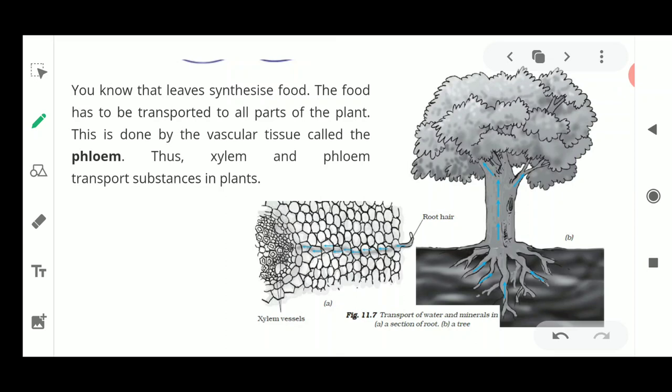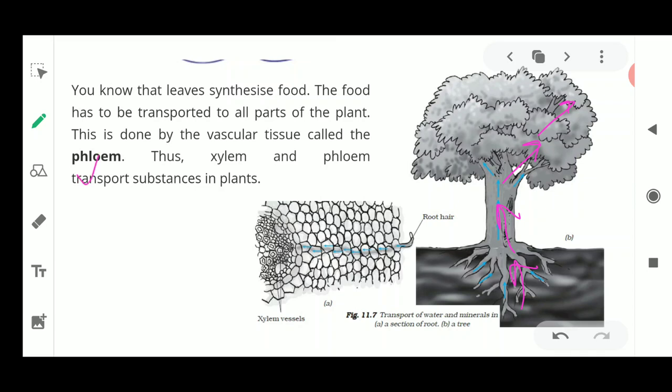Here, as you could see, water is absorbed from one place, it is carried, it moves forward, and it reaches the complete body of the plant. It is going to reach each and every tissue of the plant. Now you all know that leaves are synthesizing food. The food has to be transported to all parts of the plant. This is done by phloem.